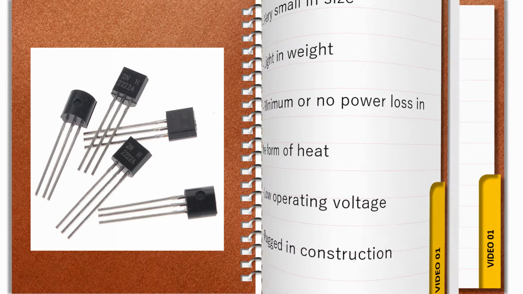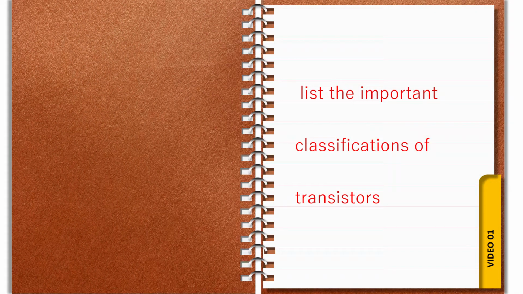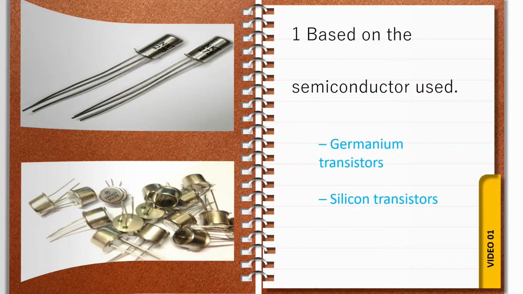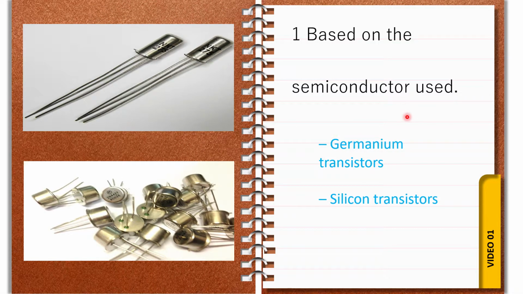Right? Next, list the important classification of transistors. Friends, this is very important. Transistors are classified based on the semiconductor material used. Suppose the transistor is made of germanium, we say that is a germanium transistor. Suppose the transistor is made from silicon material, we say this is a silicon transistor. Based on the semiconductor material used, there are two types of transistors: one is the germanium transistor, and the other is the silicon transistor.